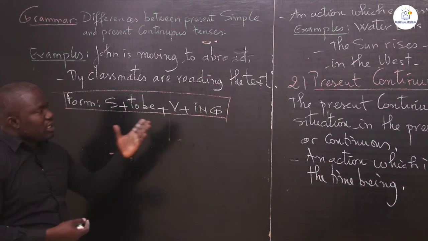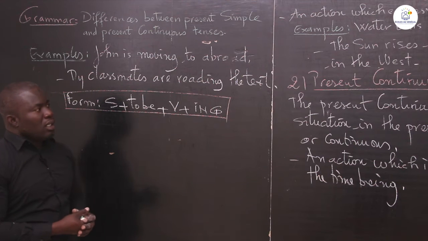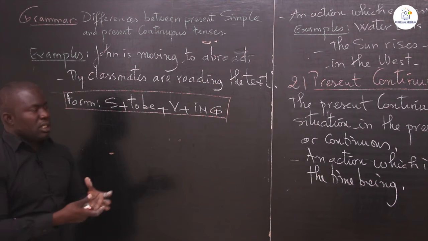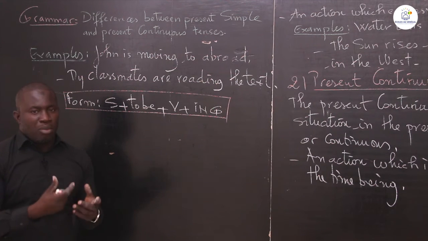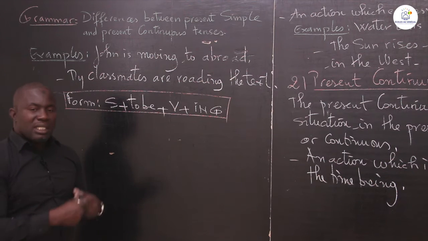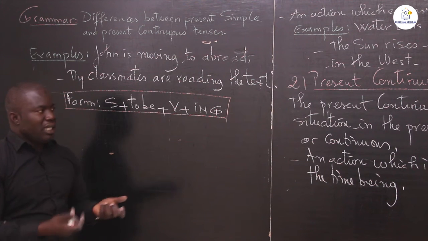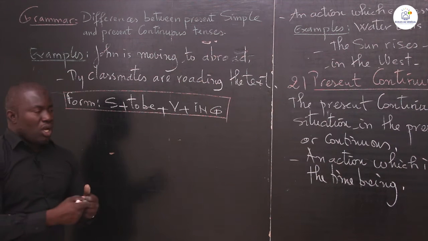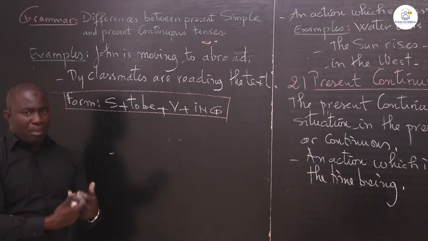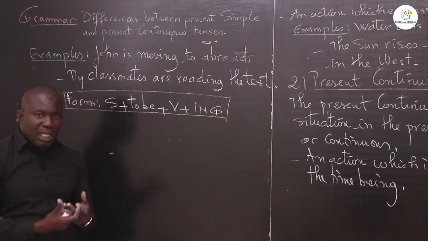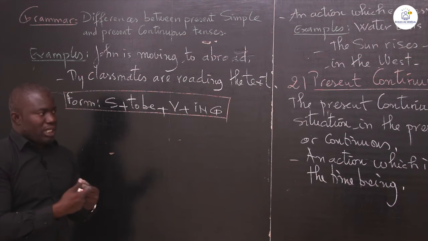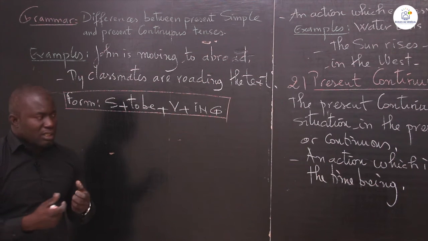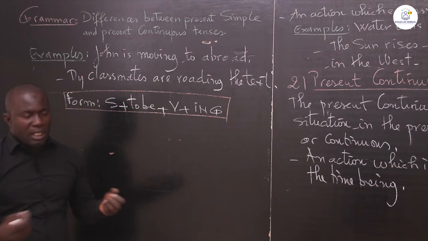Now, it is the differences between the present simple and the present continuous. For the present simple, we have situation or action which is happening at the time of speaking, or action which expresses a general truth or habit.